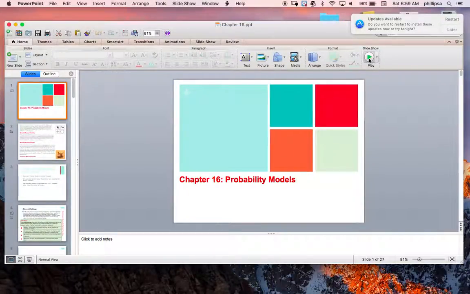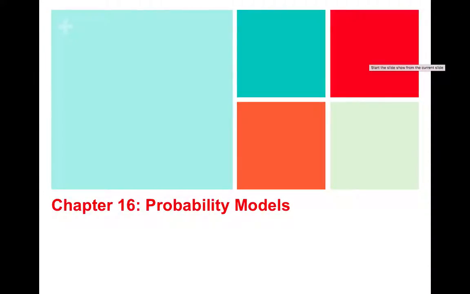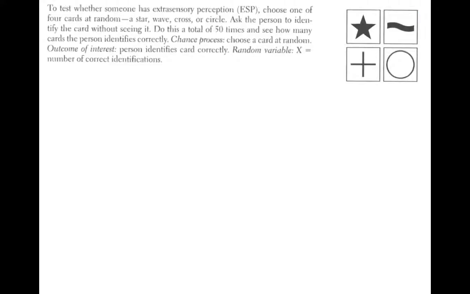Okay, new chapter. So now we're going to be talking more about probabilities of random variables. When the same chance process is repeated several times, we are often interested in whether a particular outcome will or will not happen on each repetition. Some examples of that might be to test whether someone has extrasensory perception or ESP.